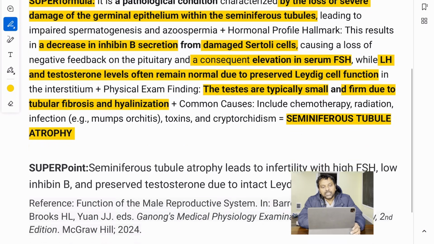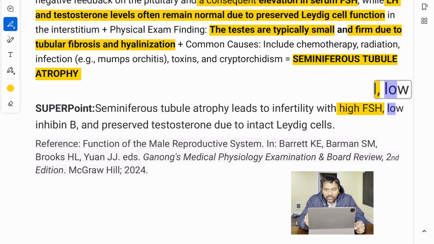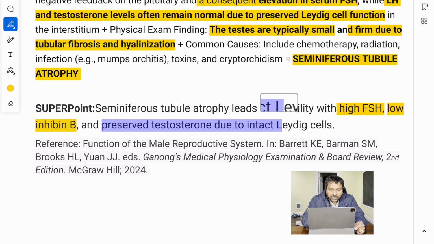All right. So what you must remember about this condition is seminiferous, that is the super point, okay. Seminiferous tubule atrophy leads to infertility with high FSH, low inhibin B, and preserved testosterone due to intact Leydig cells.